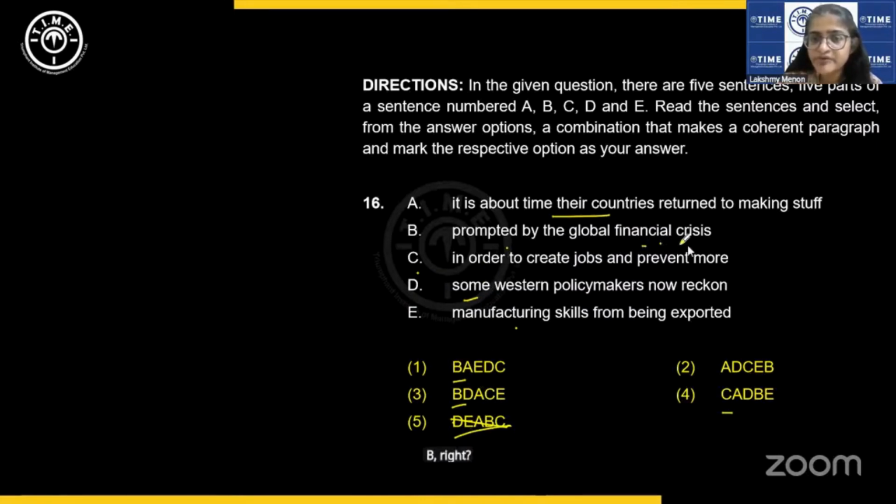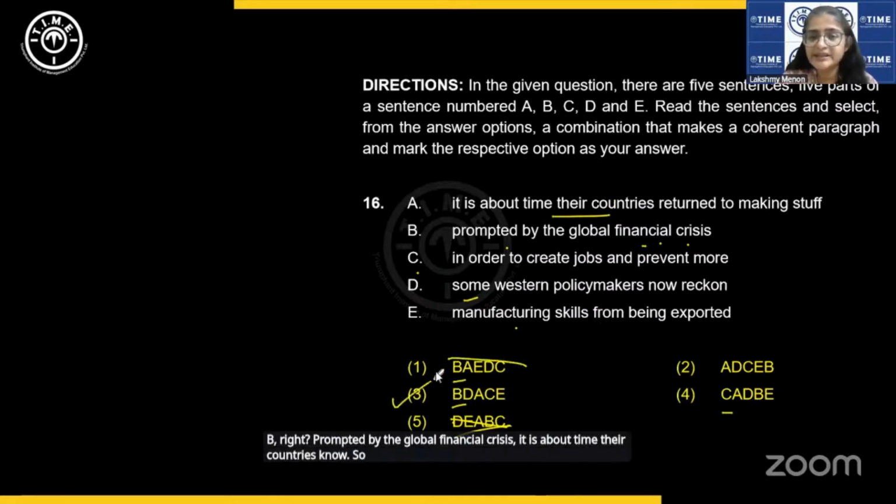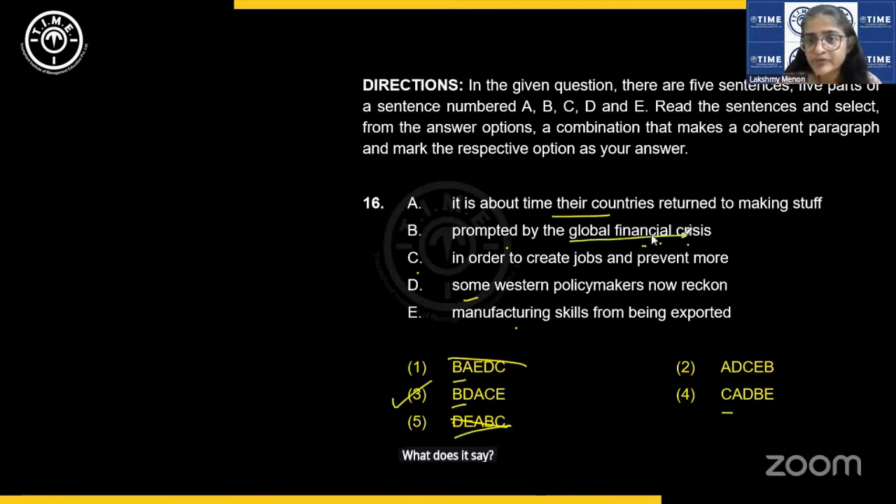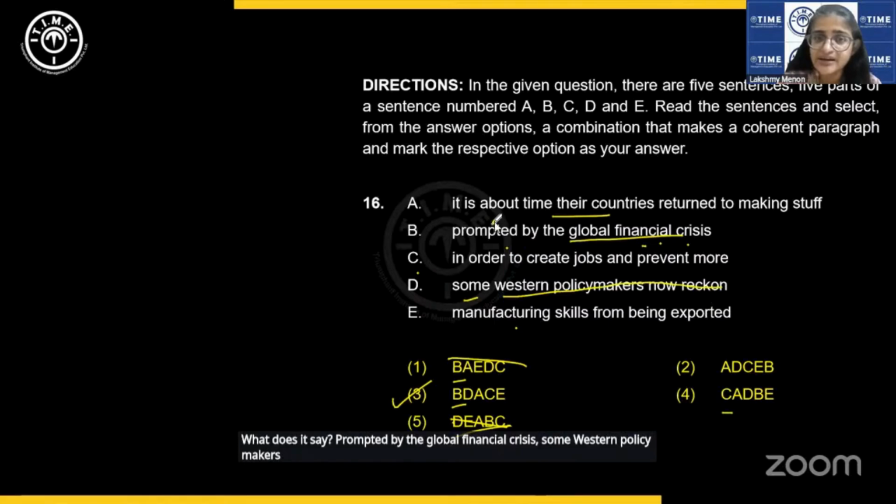Prompted by the global financial crisis, it is about time their countries. No. So straight away we can pick that as the answer. Prompted by the global financial crisis, some Western policymakers now reckon it is about time. I'm not reading the whole thing. You got it. Good job.